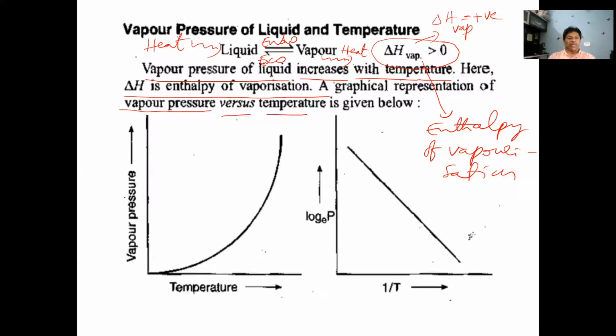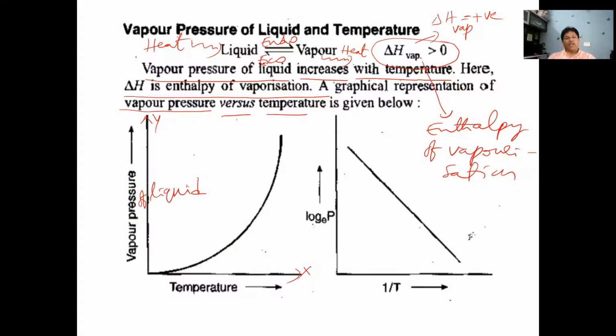A graphical representation of vapor pressure of a liquid versus temperature is represented like this, with vapor pressure on the y-axis and temperature on the x-axis. From this graph, we can understand that when temperature increases, the vapor pressure of a liquid increases.